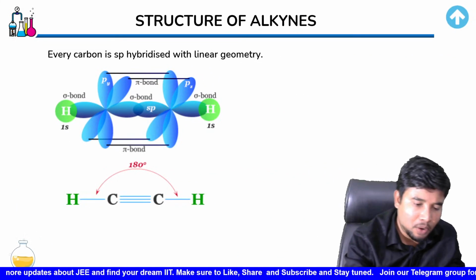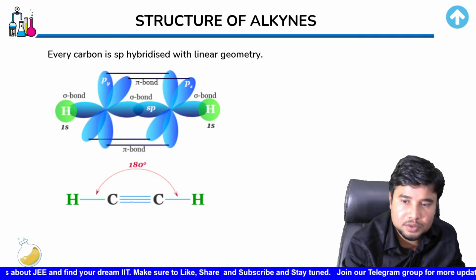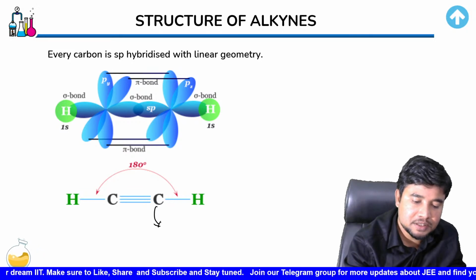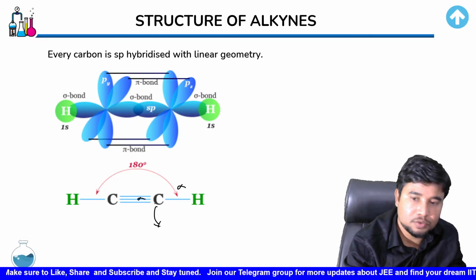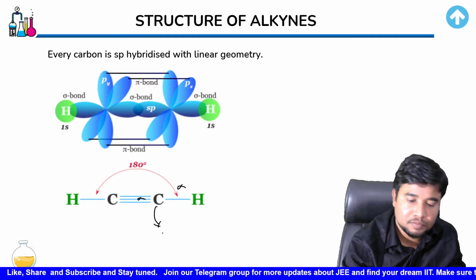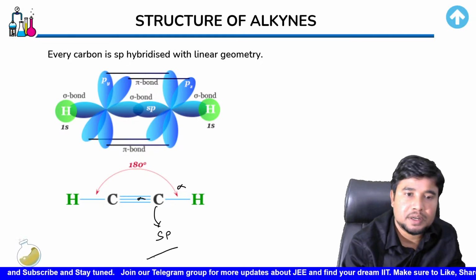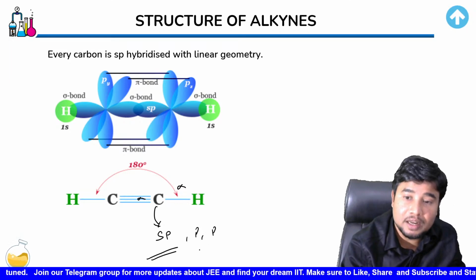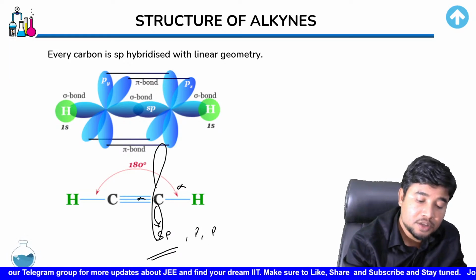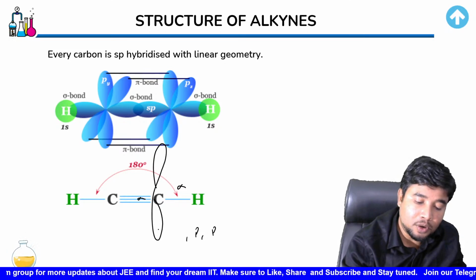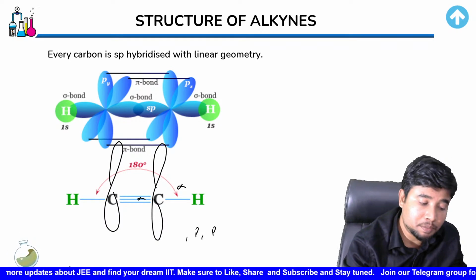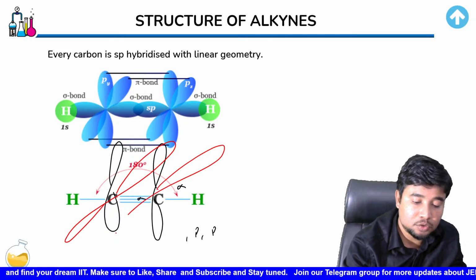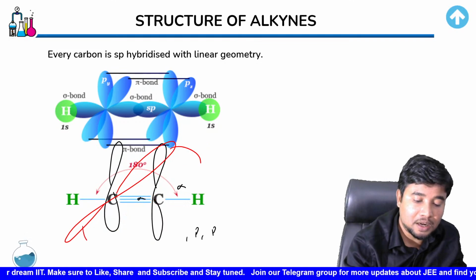Because there is a triple bond present over here, the bond angle is 180 degrees, right? And since 2 sigma bonds are present, the hybridization is going to be sp. Why is it sp hybridized? There are 2 p orbitals that are left unhybridized. You have to have 2 pure p orbitals present. Why are 2 pure p orbitals needed? Because if 2 p orbitals aren't present, you are not going to have what?